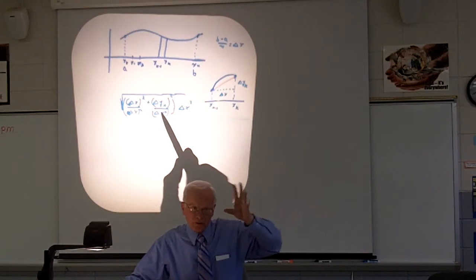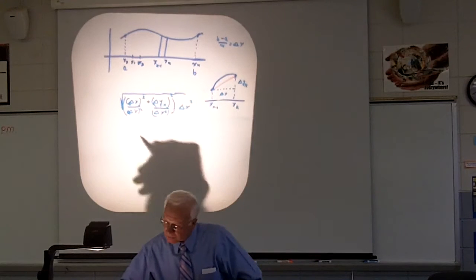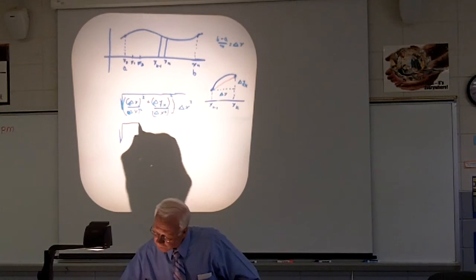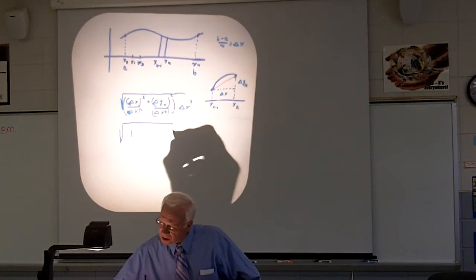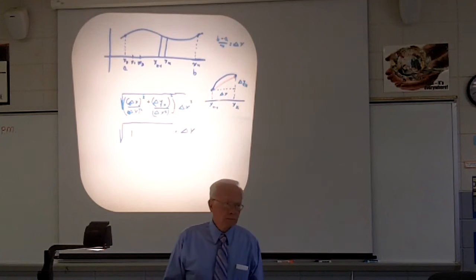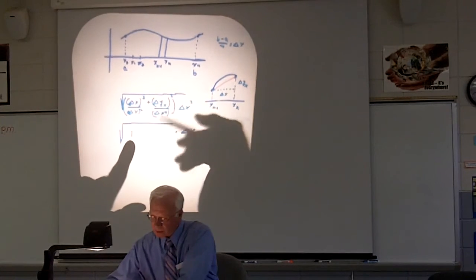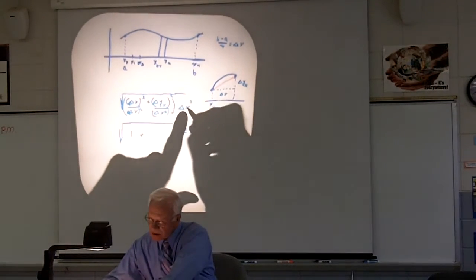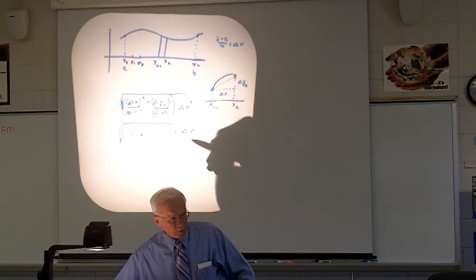Now, if you are lost in a few minutes again, make certain you ask the question, but I hope you're with me here. Now, what does this simplify into? That's a 1. And I'm going to take this one out of the square root and make this delta x. Can you do that? This is 1. So that's here. And this one is inside with a square, so I'll take the square root. Square root of the square is this number over here.